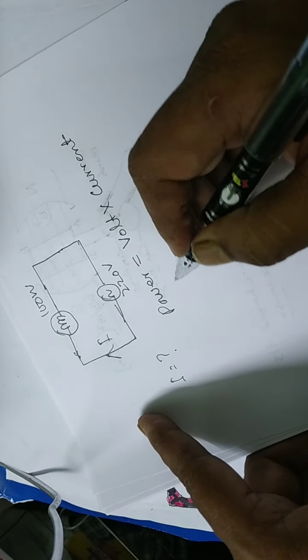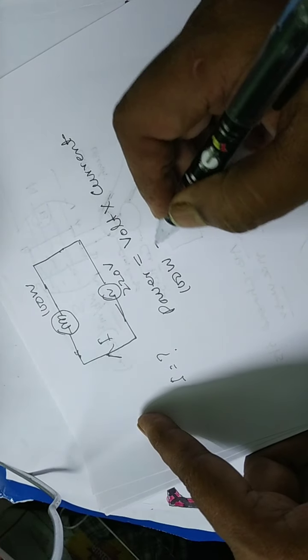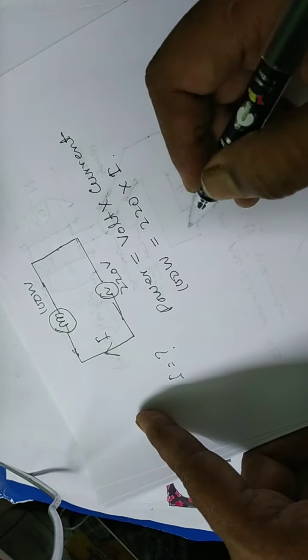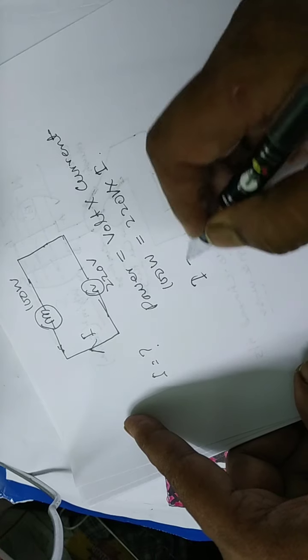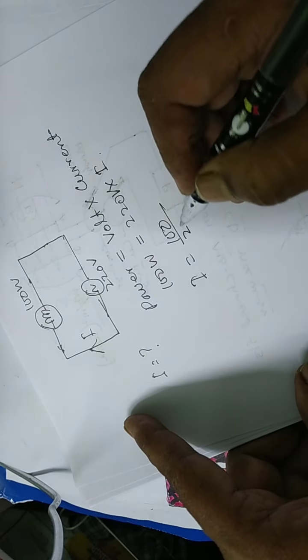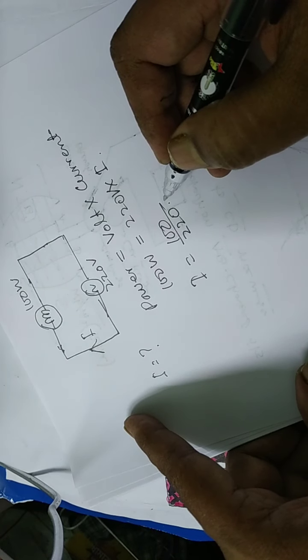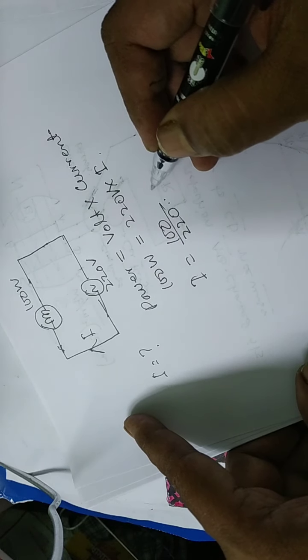That is 100 watt equals 220 volt into I. So I equals 100 by 220 ampere.